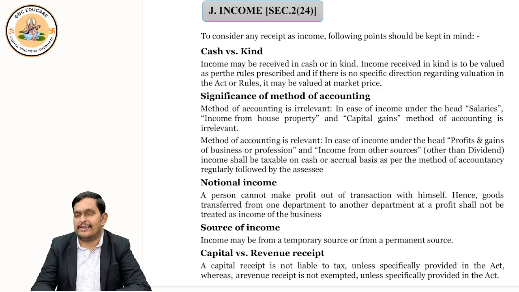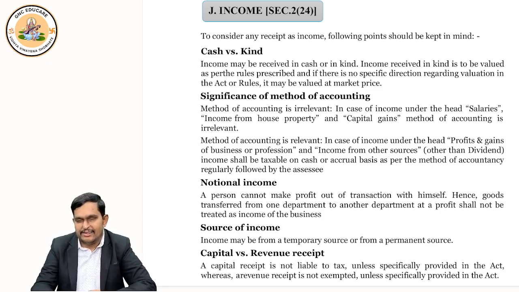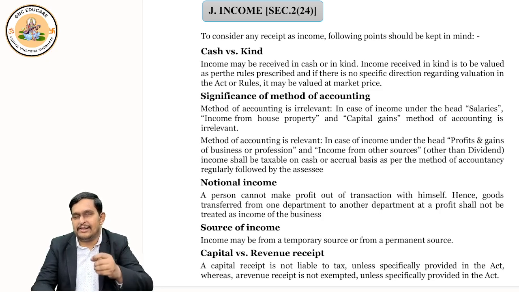Income is given in section 2, clause 24 of the Income Tax Act. Now, you may be thinking, why should I use the word clause? I should use section also, correct? So I'll tell you that whenever in a section some sub-numbers are given and all are connected to each other, all talking about the same thing in a sequential way, then we use the word subsection.